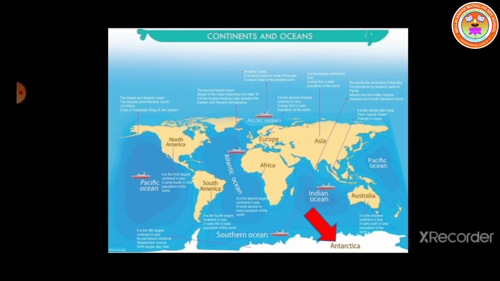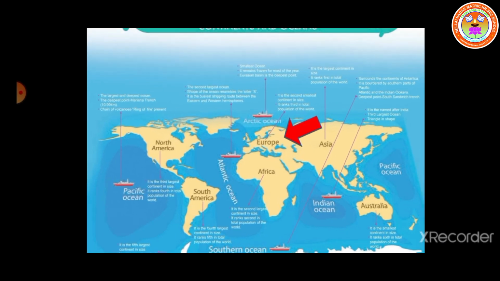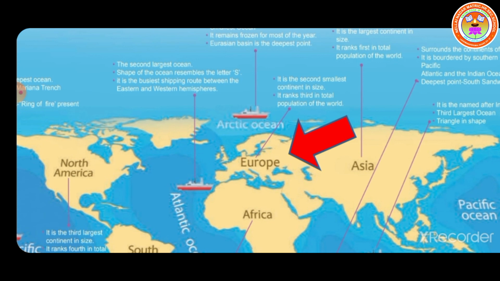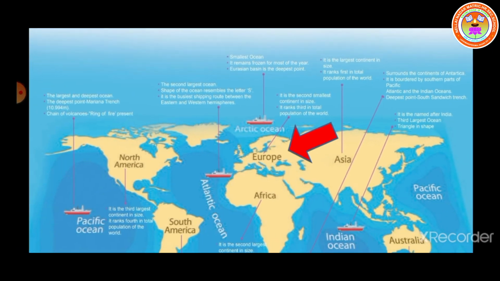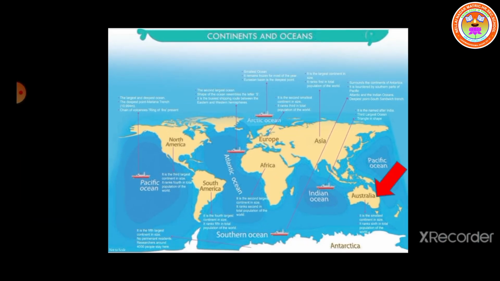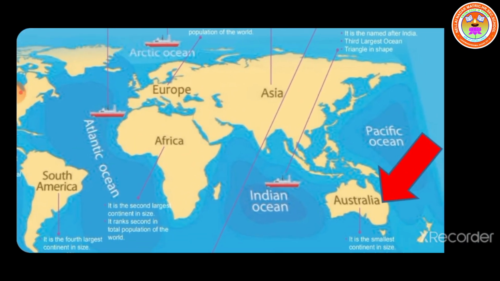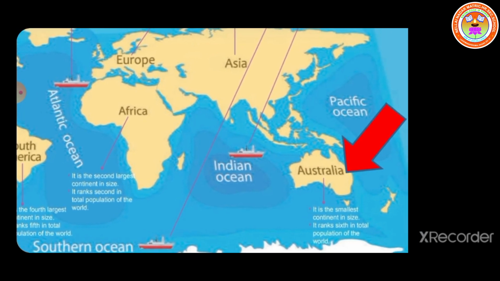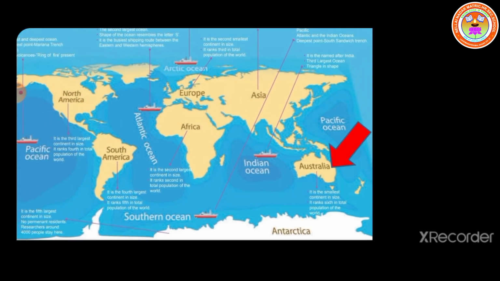Next one is Europe. It is the second smallest continent in size. It ranks third in total population of the world. Next one is Australia. It is the smallest continent in size. It ranks sixth in total population of the world. So, smallest one is Australia, largest one is Asia.